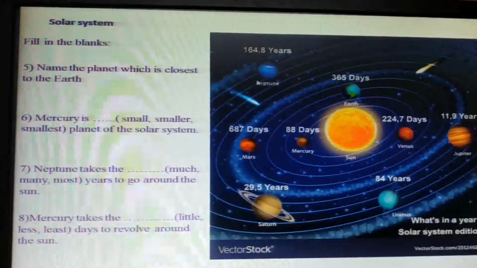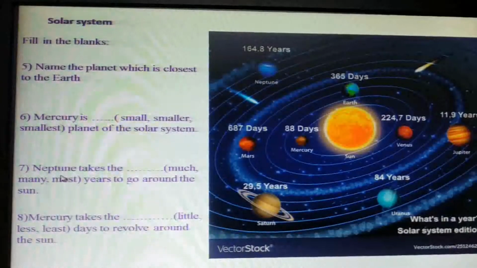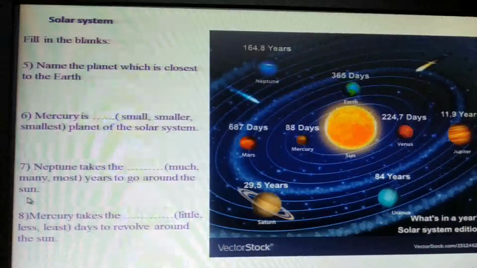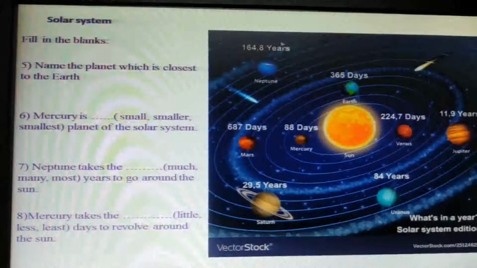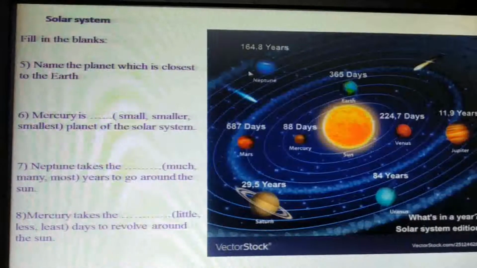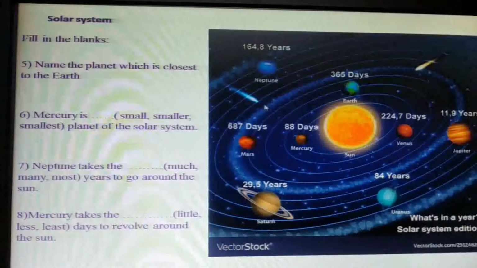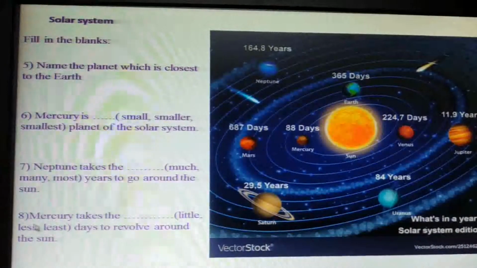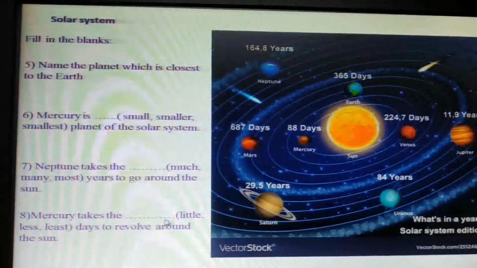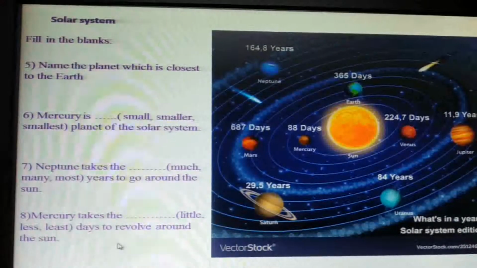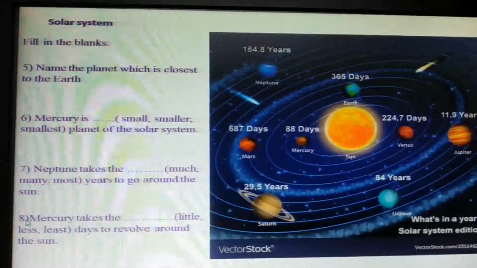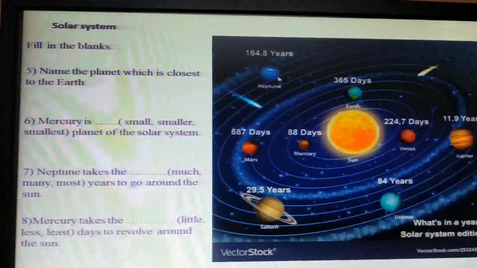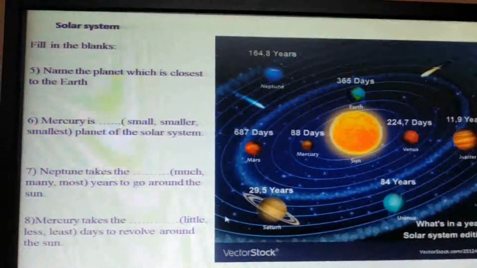Neptune. Here is Neptune. Neptune takes the most years to go around the sun. Now compare the years or time of different planets to complete one revolution. Question number 8. Mercury takes the least days to revolve around the sun. Mercury takes, and look at the number of years Neptune takes, and then you give the answer.